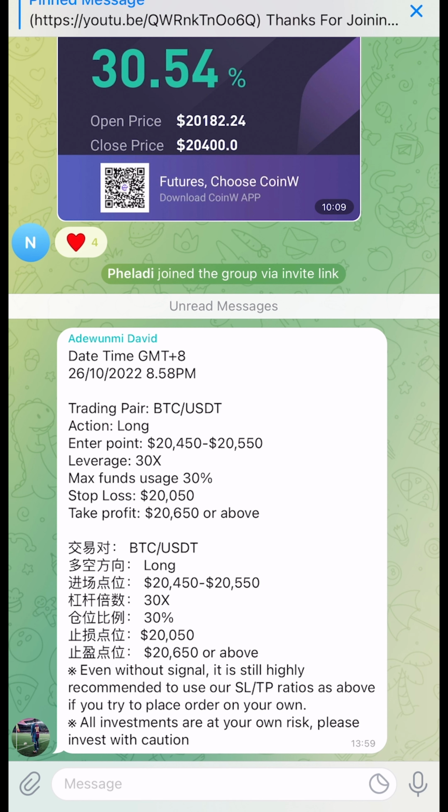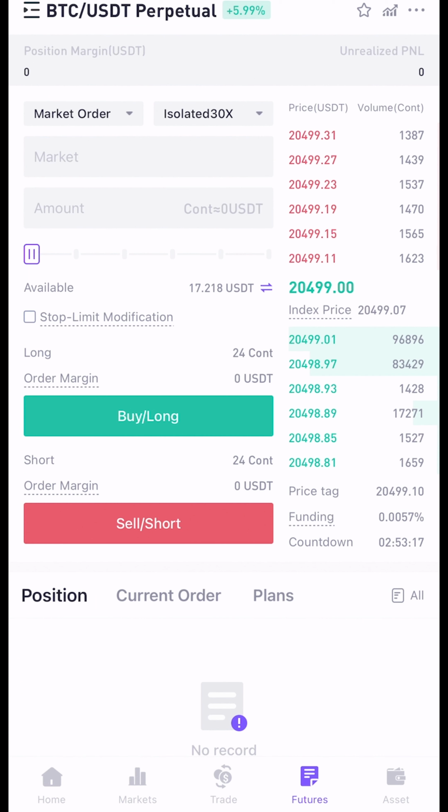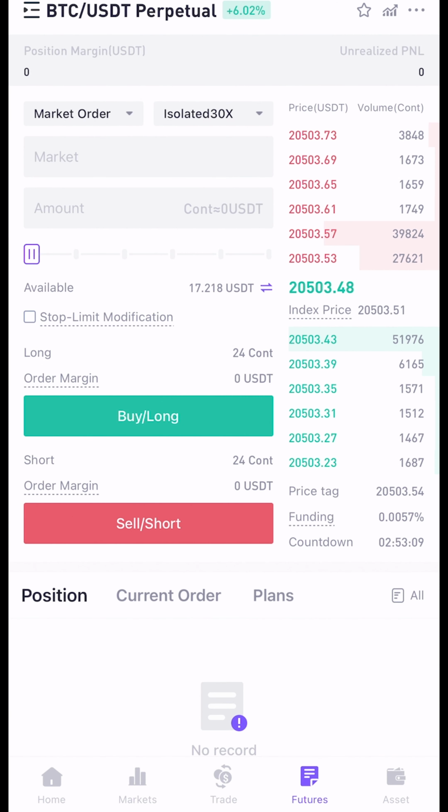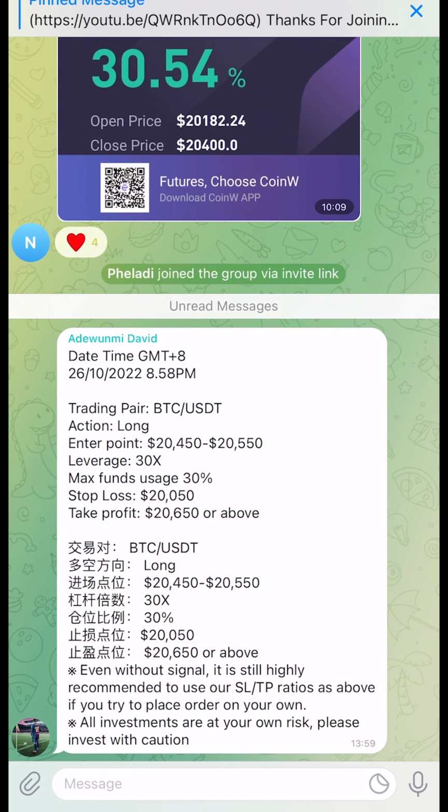So the next thing you want to do is go back to the exchange, then check the pair. If you want to change the pair, just click on this section here, and it's going to bring out all of the pairs. Once you've done that, choose the one you want to use, then come back here. Looking at the entry price, it says the entry point is 20,450 to 20,550.